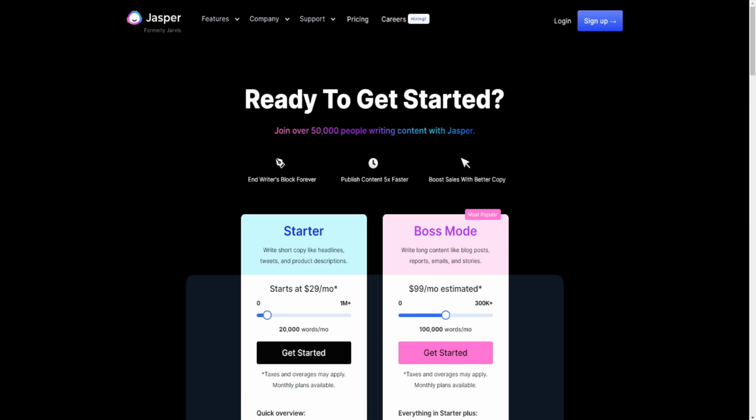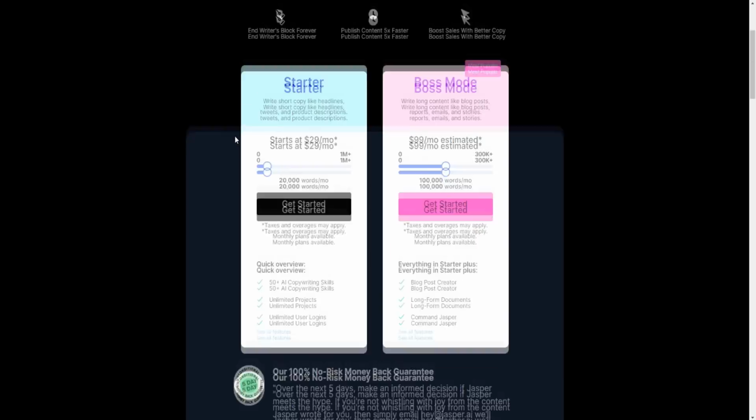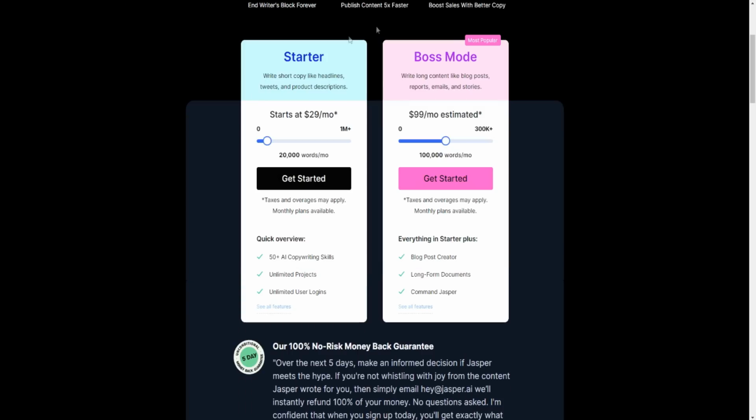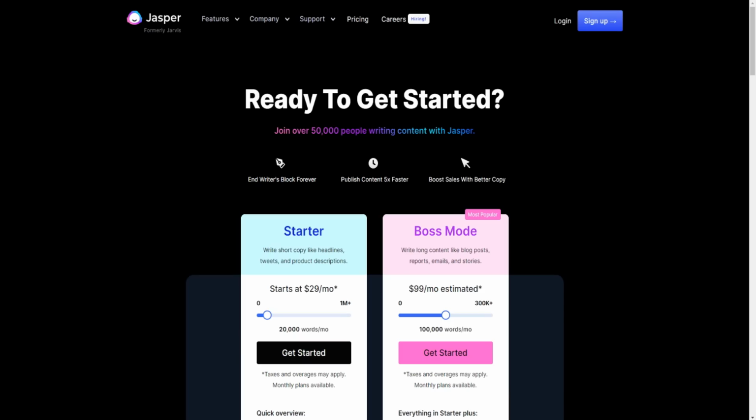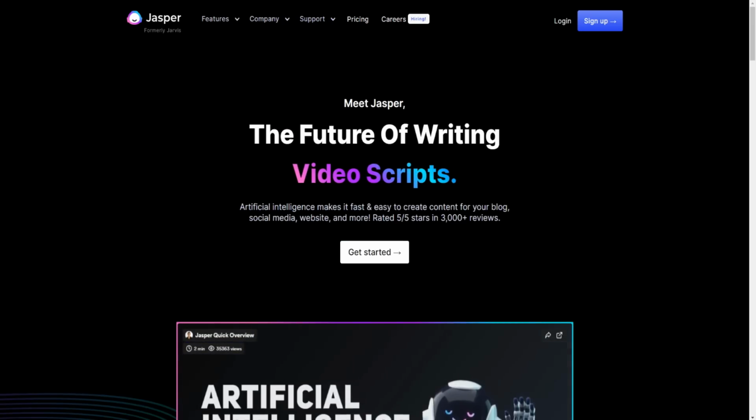Now, if we go over here to Jasper, Jasper has two different pricing plans. So as you can see right here, there's a starter plan and the boss mode plan. But with that being said, you can actually get a free trial of Jasper to try out firsthand before actually paying for it. So normally, if you go to Jasper's homepage, it just comes to this page right here.